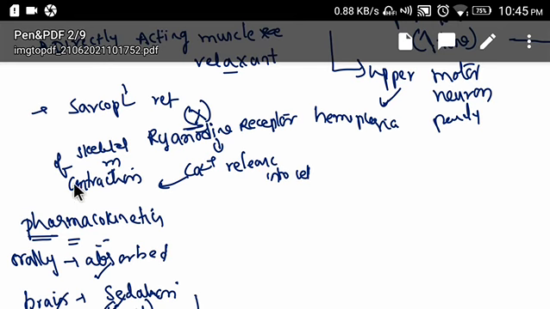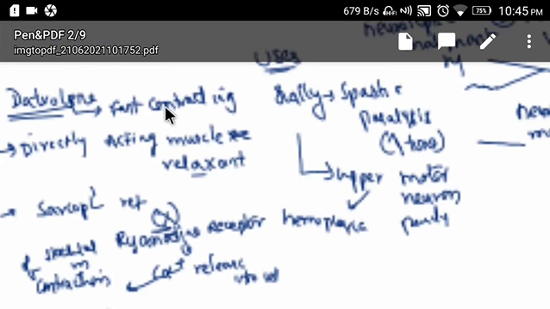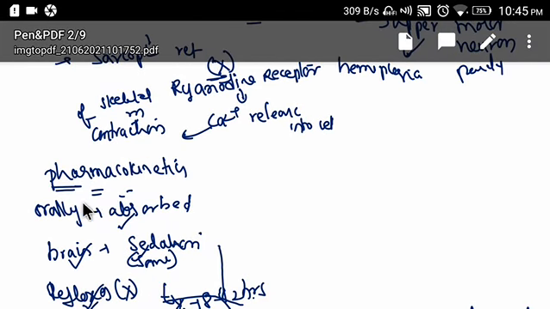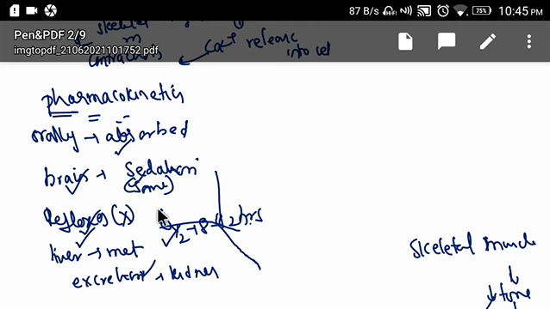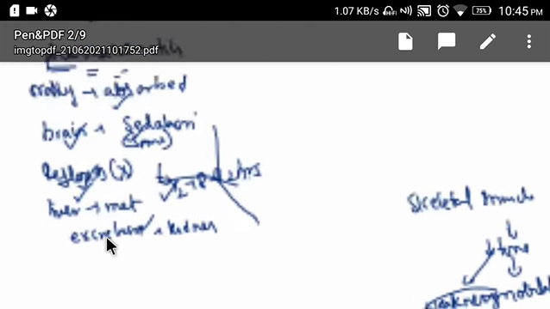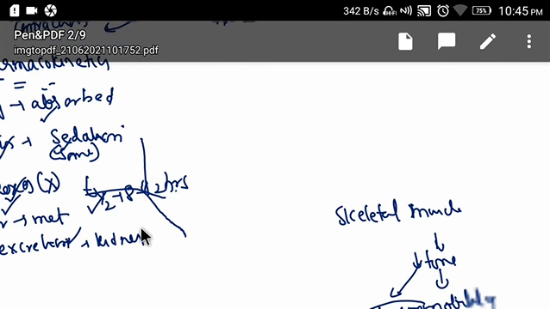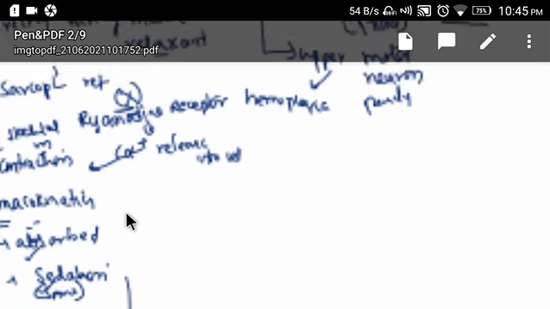This is more active against fast contracting muscle fibers. Pharmacokinetics: it is orally absorbed, goes into the brain and causes some sedation. There will be no effect on reflexes. Metabolism takes place in the liver and excretion by the kidney. Half-life will be 8 to 12 hours.